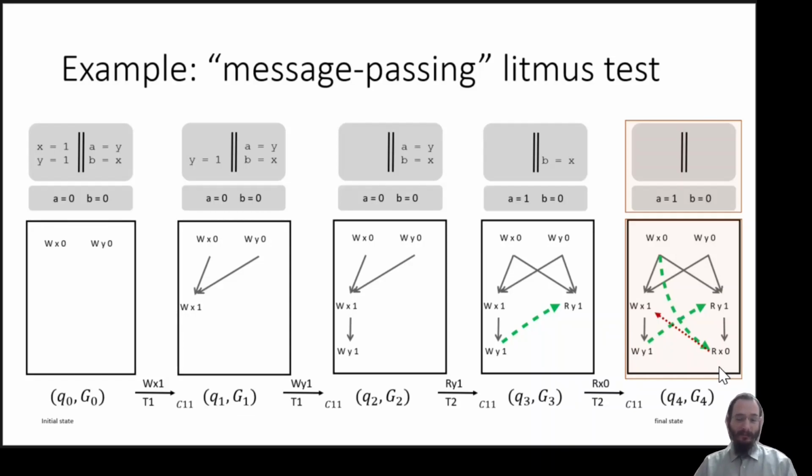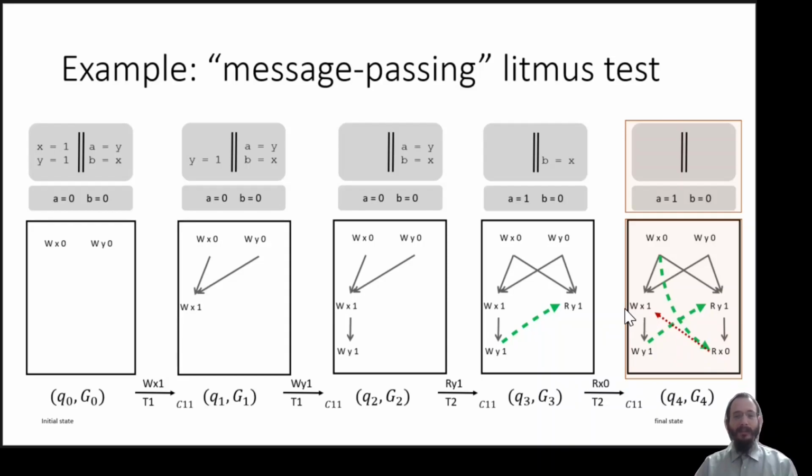But while it is C11 consistent, it is not sequentially consistent, since for us to be able to read the value 0 for x here, it has to be before the value of x was overwritten by writing 1 here, which is executed before writing 1 to y, which is executed before we can read the value 1 for y, which is executed before our read of x. So we have this cycle from this induced relation, showing that the graph is not sequentially consistent.